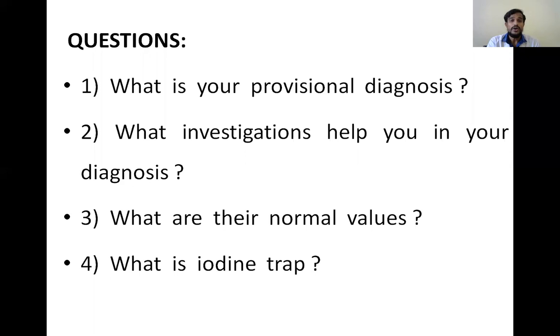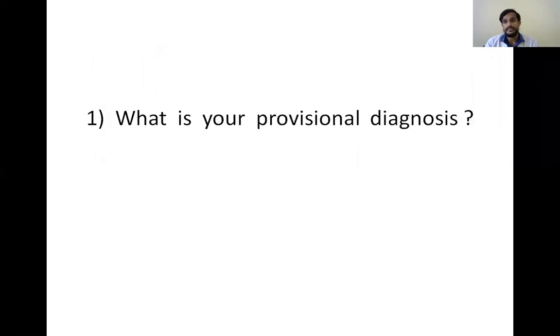So now we have to see what the provisional diagnosis is. By seeing the different symptoms, we can know that the metabolic rate is increased. The tachycardia, the tremors, the sweating, all these mean the metabolic rate is increased. So in which conditions is the metabolic rate increased? And moreover, a middle-aged patient, and moreover female. So what is a disease which is common in middle-aged people, common in females, and in which the metabolic rate is increased?